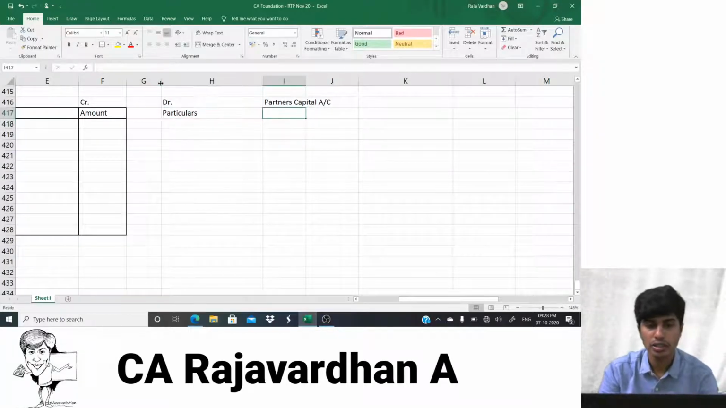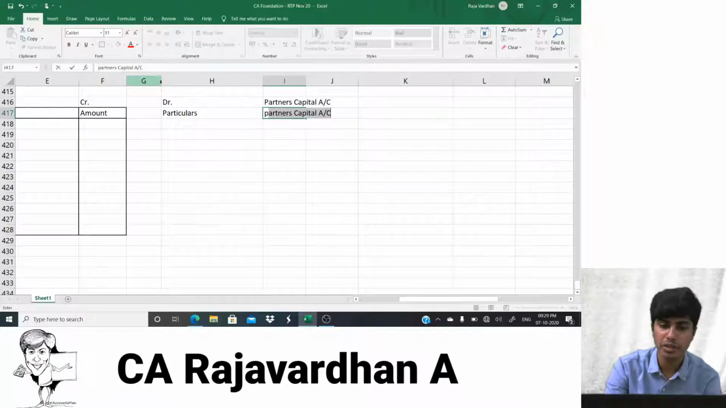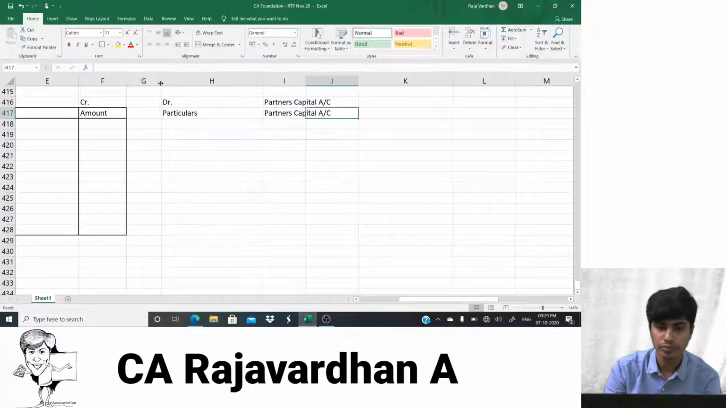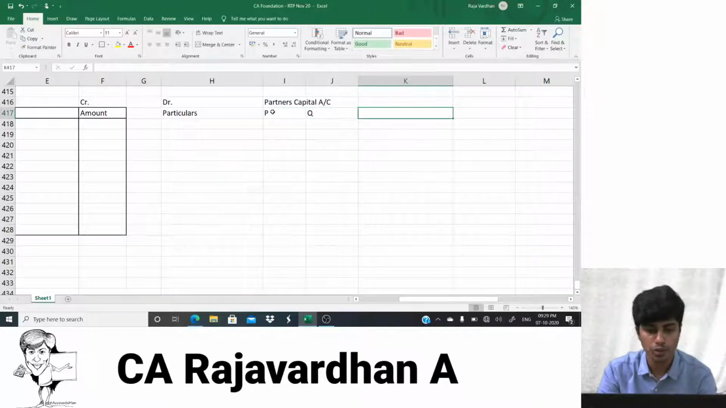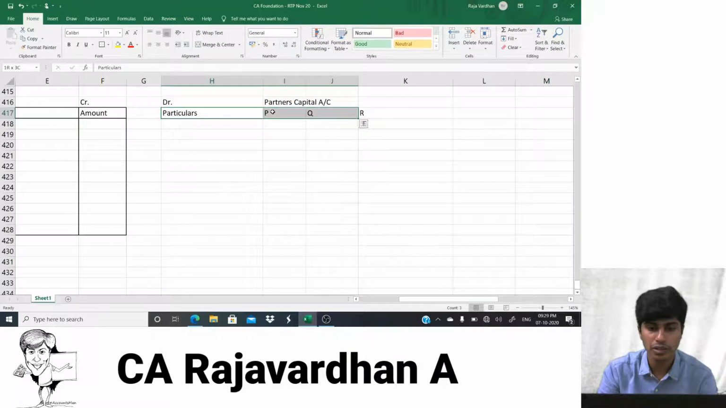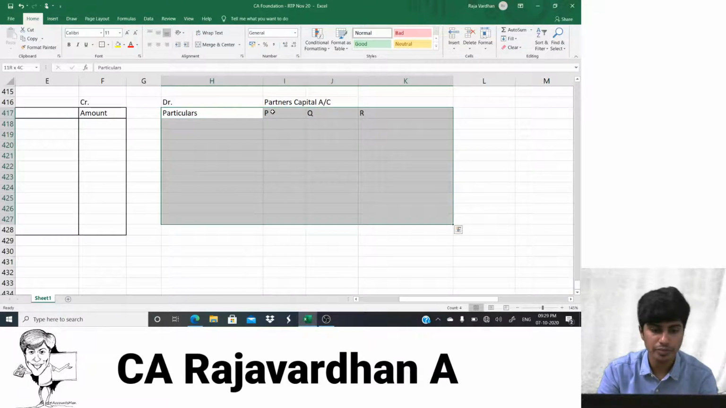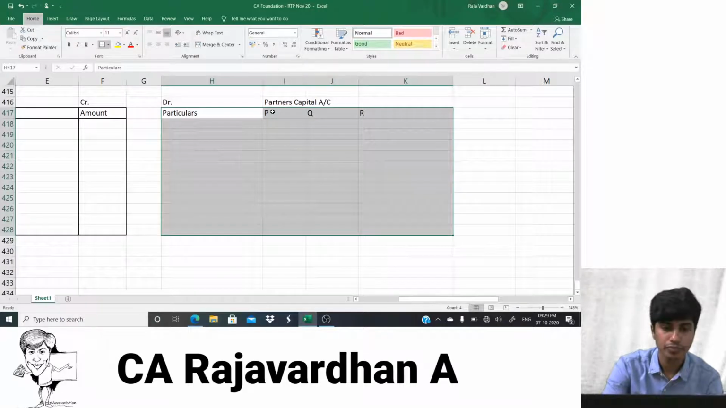Particulars, and the partners are P, Q, and R. I would have to prepare a separate column for P. That's P. Then we would have to prepare one for Q and one for R, and this would have to repeat on the other side.